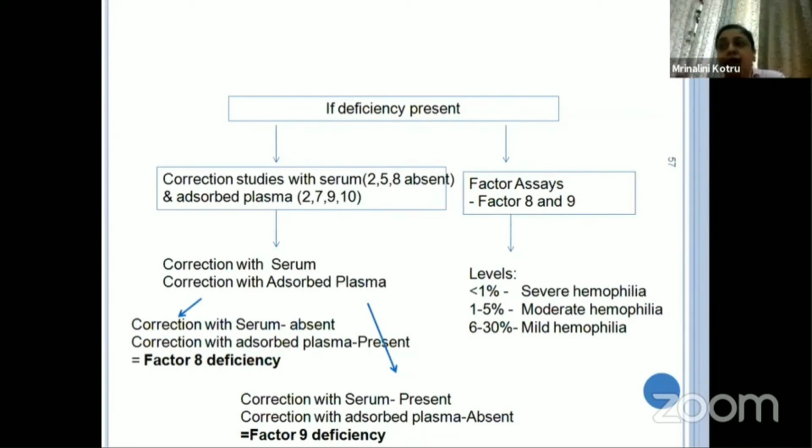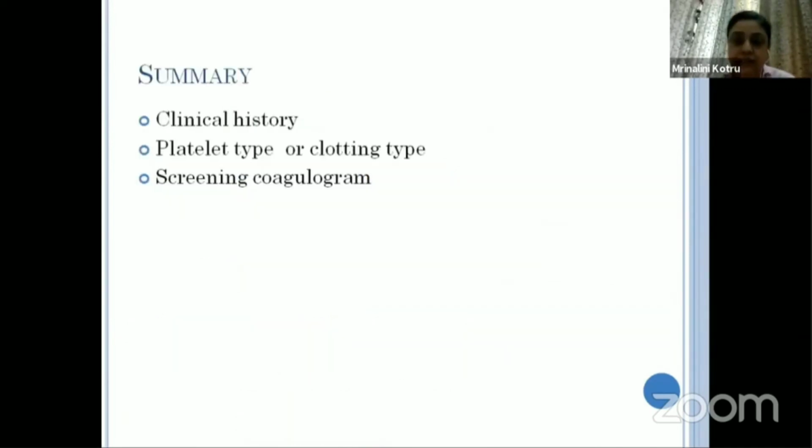But still, for clinical management we need to do factor assays to know the level of factor 8 or factor 9 activity, so that the management can depend accordingly. For example, less than 1% factor VIII activity means we are dealing with severe hemophilia, whereas 1 to 5 is moderate. So even if we have done a mixing study at a center which is not specialized, at a higher center when the patient is referred, he has to undergo a factor VIII or a factor 9 assay depending on what the patient is having.